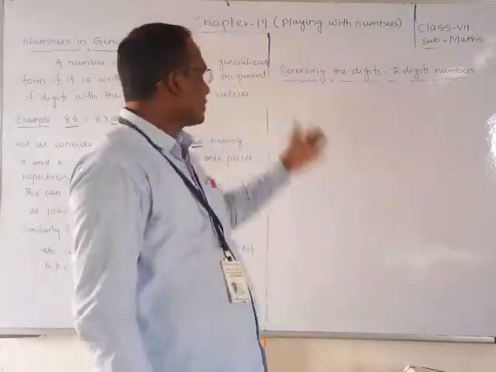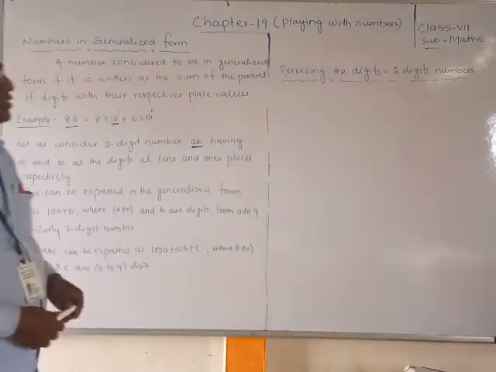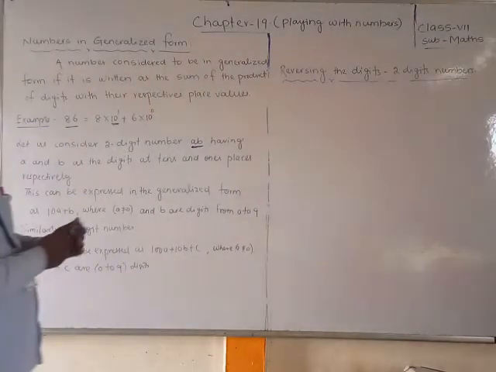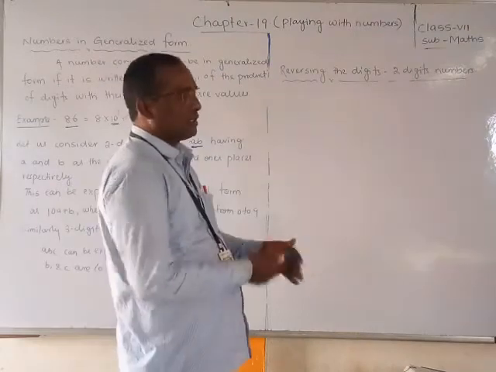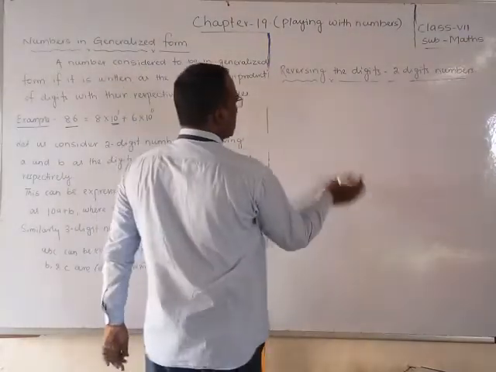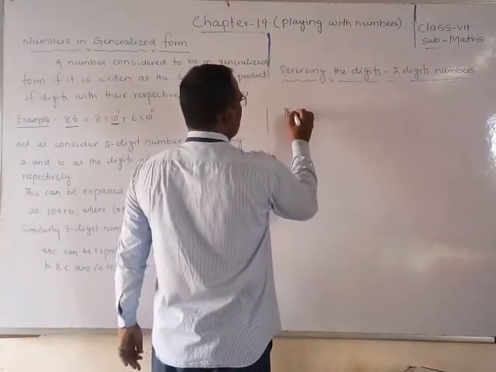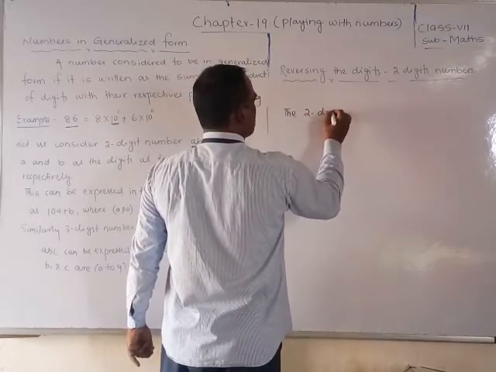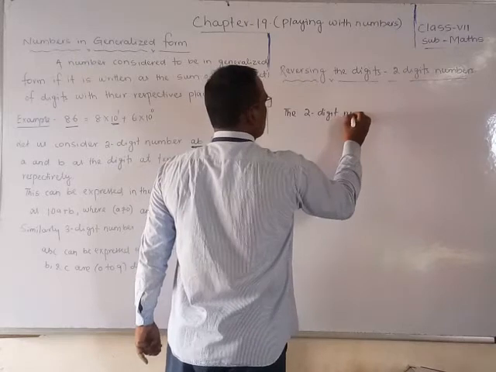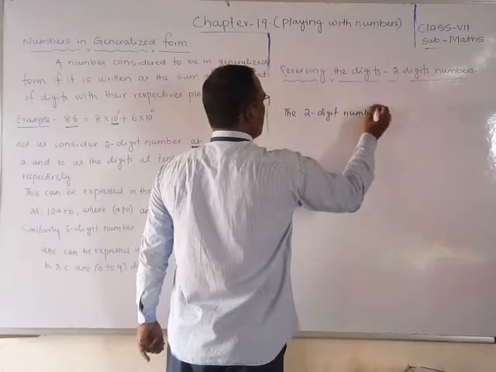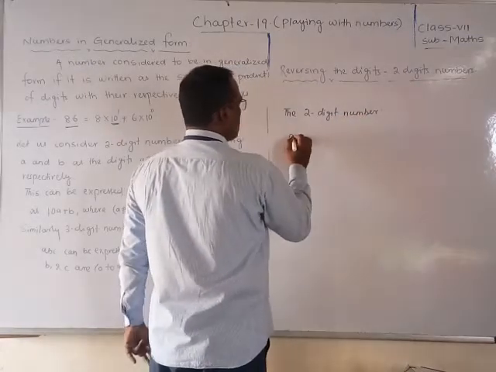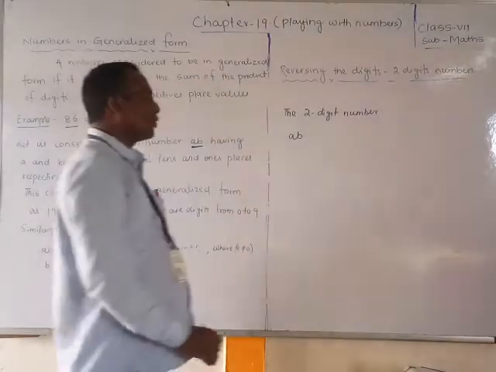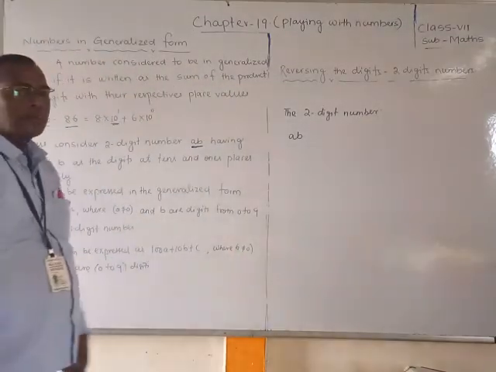So now the thing is reversing the digits of a two-digit number. Actually, what is a two-digit number? The two-digit number is AB.